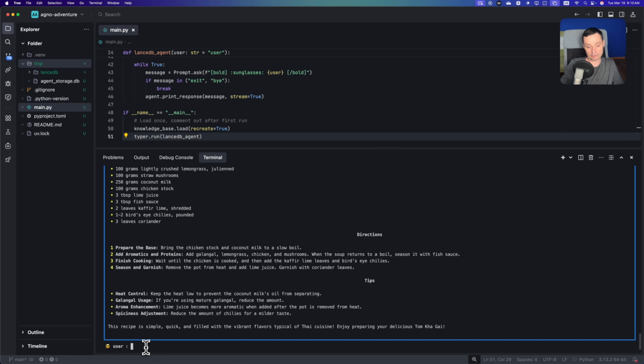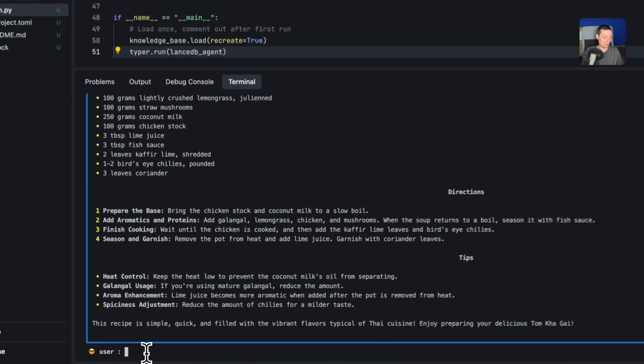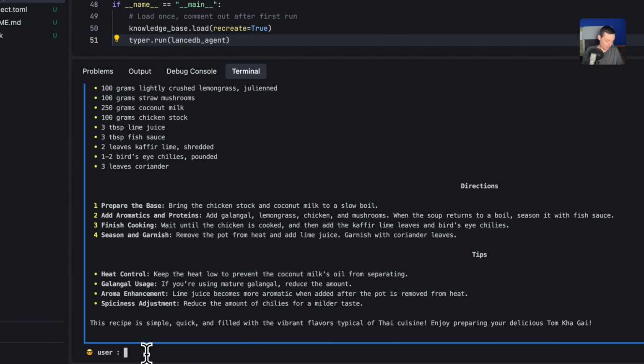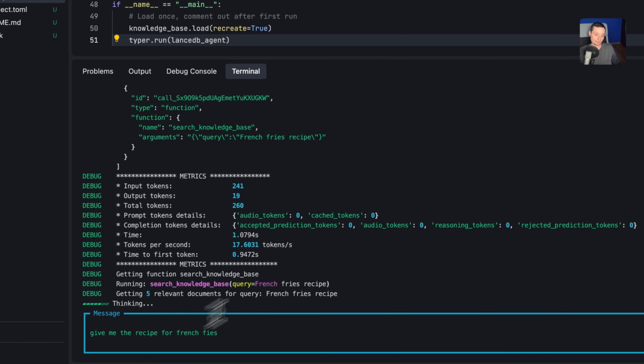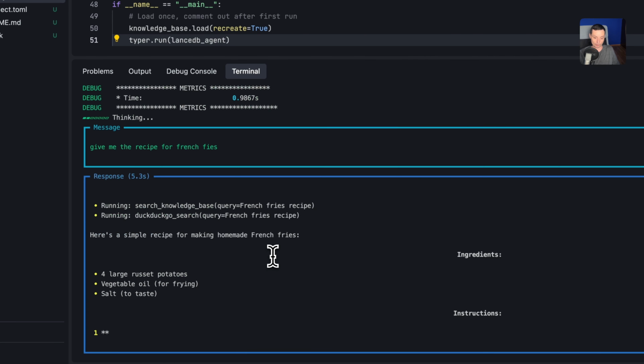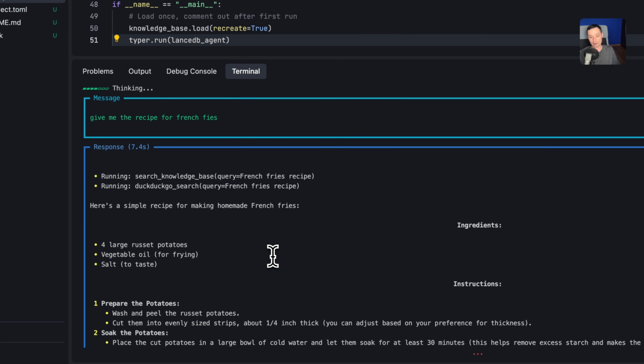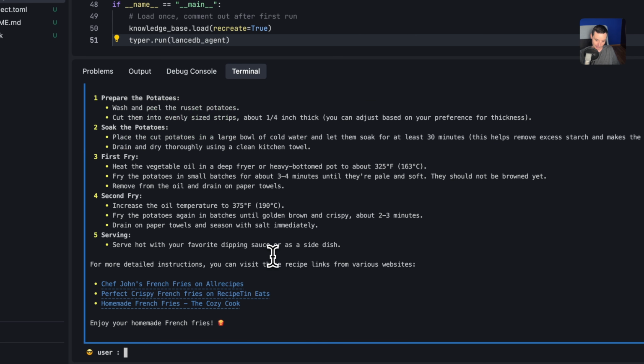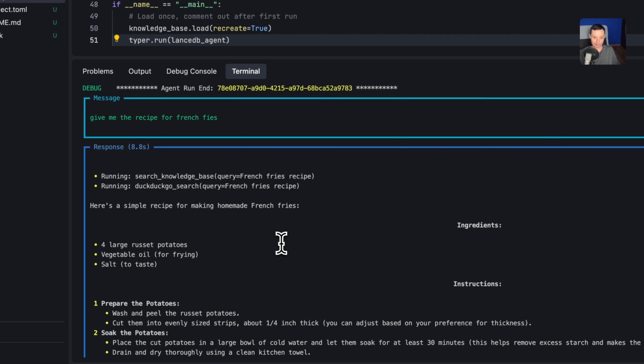Let's ask it, for instance, another question. Give me the recipe for French fries. In here it shouldn't have any knowledge of French fries, because this is Thai food and it doesn't include French fries.